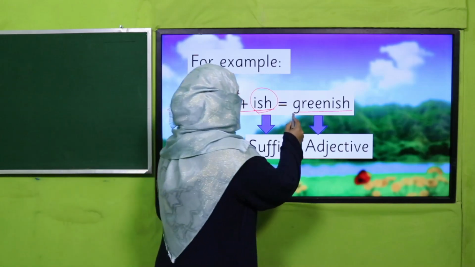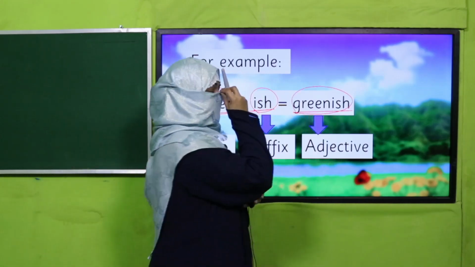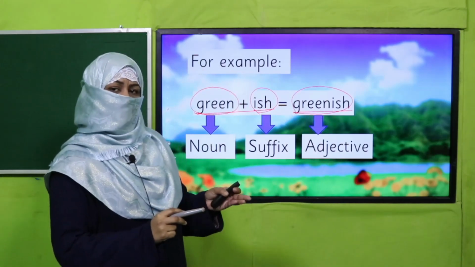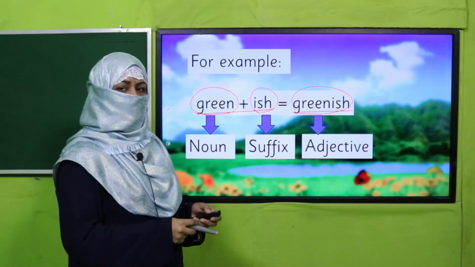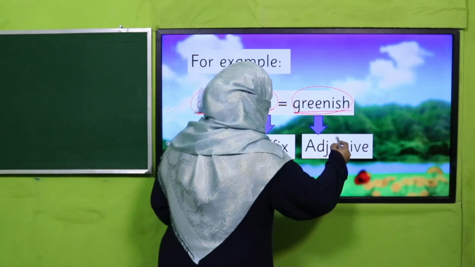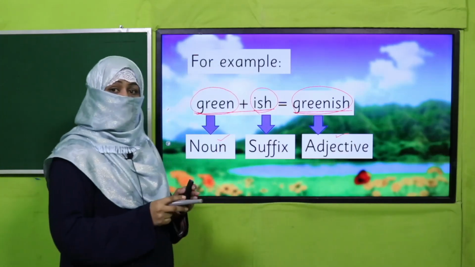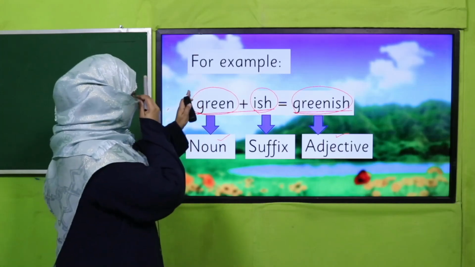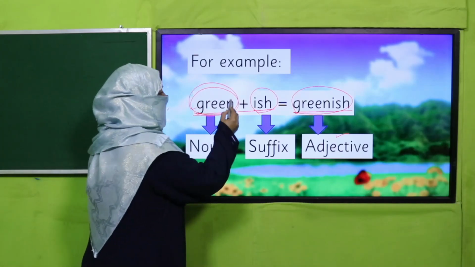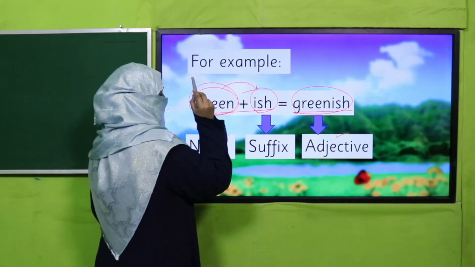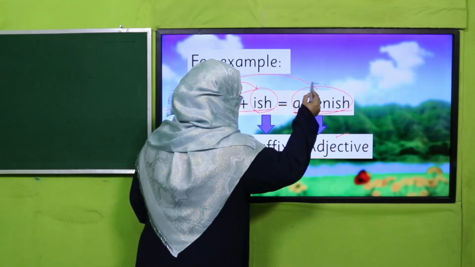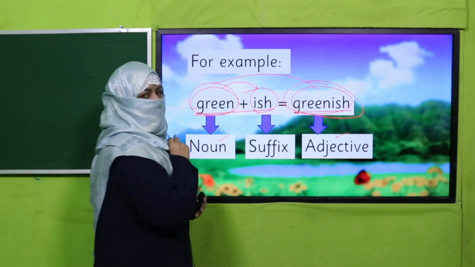And when I say greenish, it means something which has a little green in it. Do you understand? Now I have taken one root word, I have added a suffix to it, and I got a new word which is an adjective.